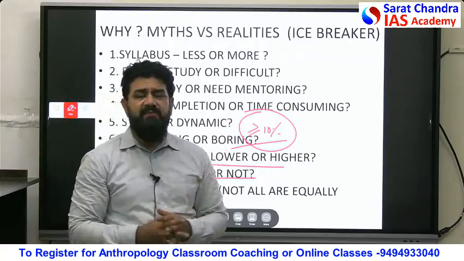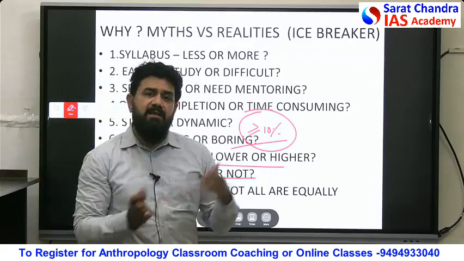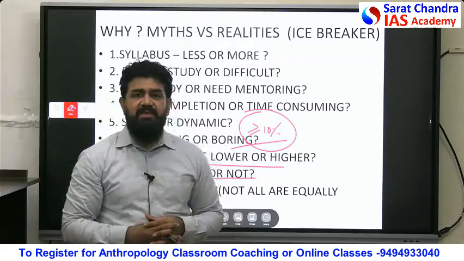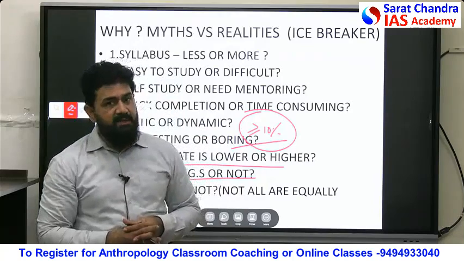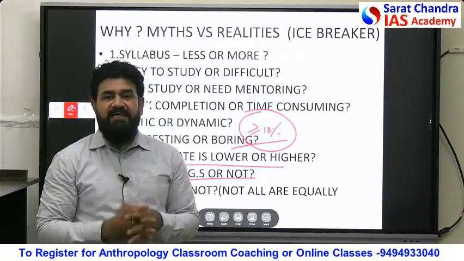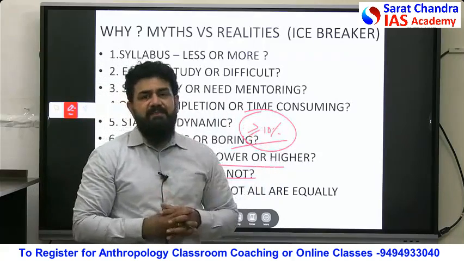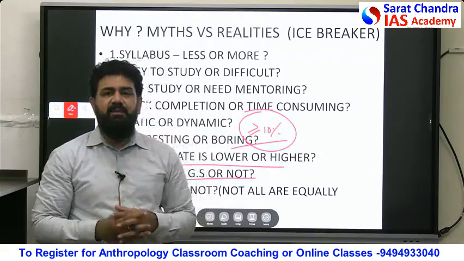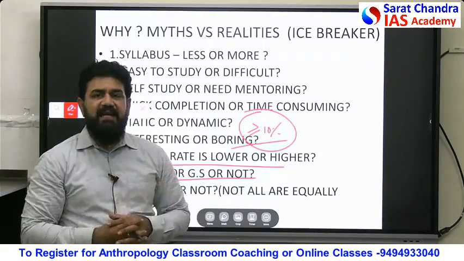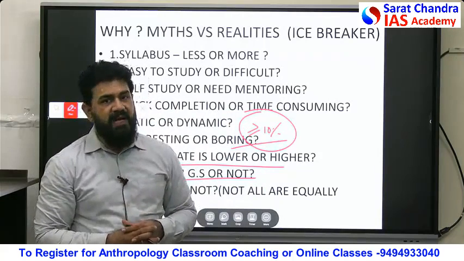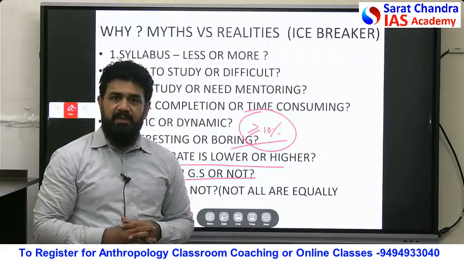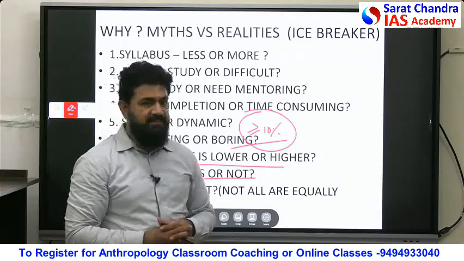And Indian society of paper 2 of anthropology also directly has ramifications in the general essay, GS2 and GS4, that is the ethics paper as well. So many general studies subjects and optional anthropology have similarities, and there is considerable overlap between them.